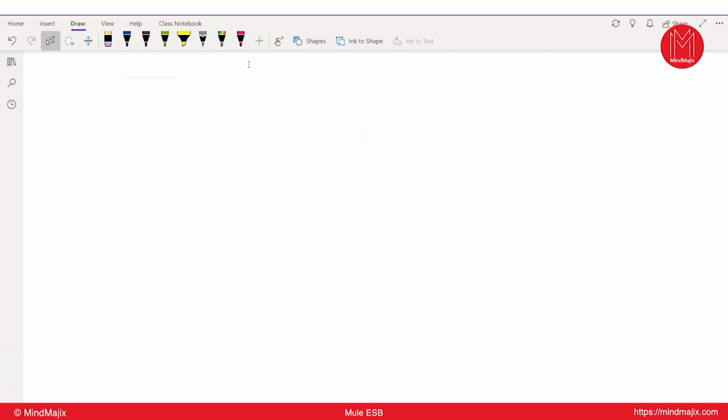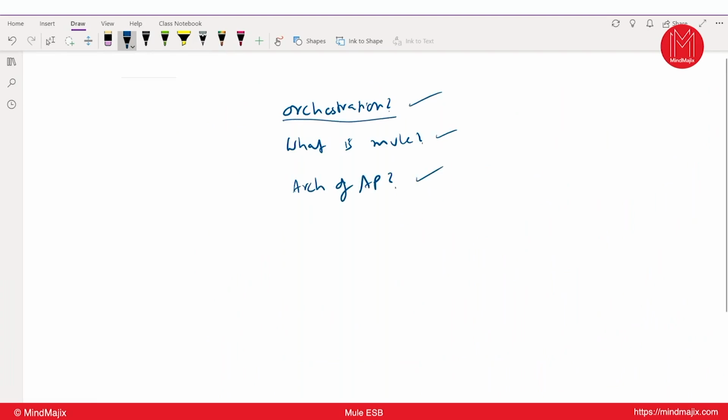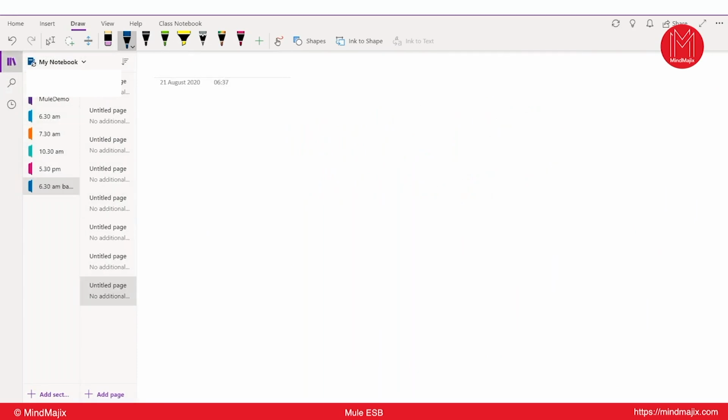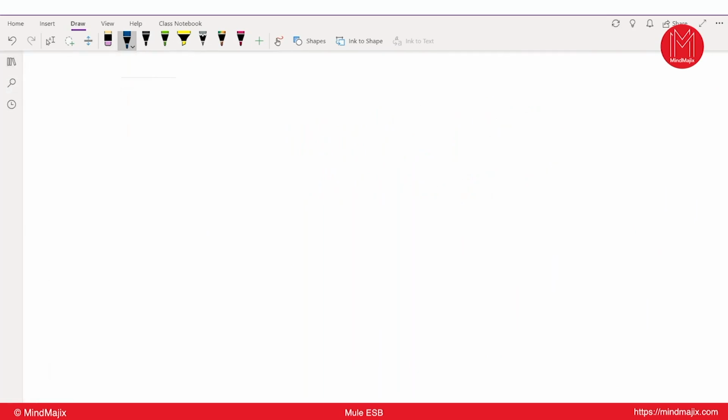In today's session, we will discuss what is an orchestration, what is a Mule, and what is the architecture of Anypoint Platform. Let me start with orchestration. The concept of orchestration is very common in an integration platform, right? So, can I ask you, what is an orchestration?